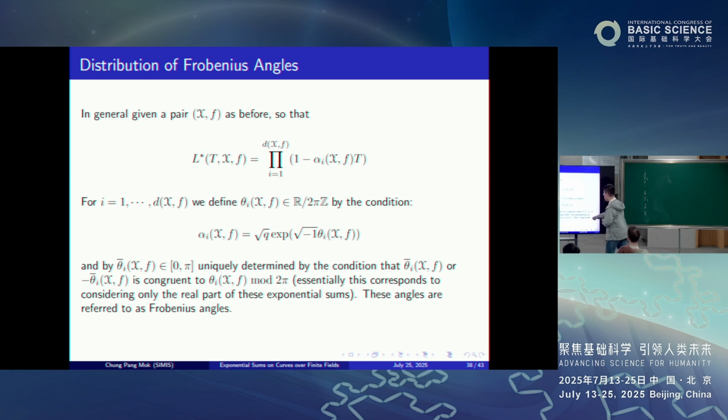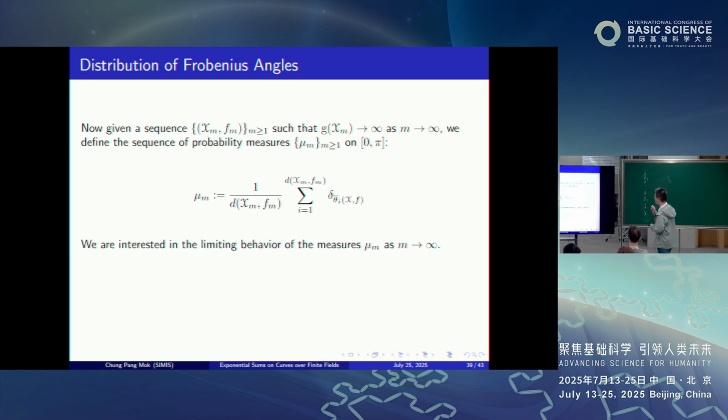So essentially, this corresponds to looking only at the real part of the exponential sum. We refer to these as Frobenius angles, so they are always fixed to be in the interval [0, pi]. Maybe I overran a little bit, but let me try to finish.